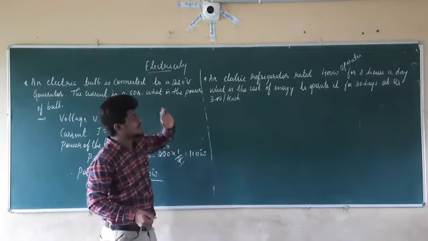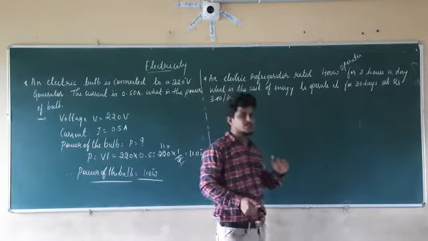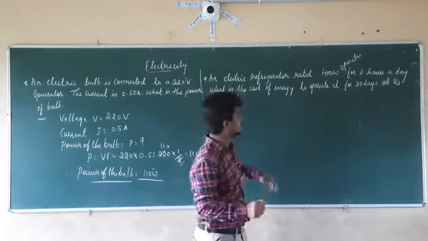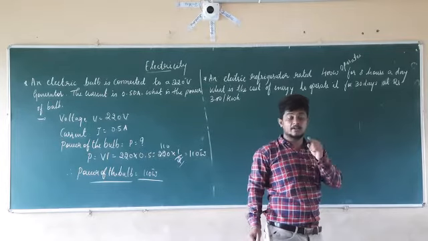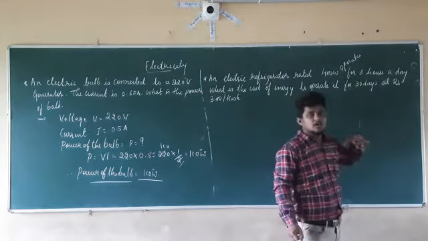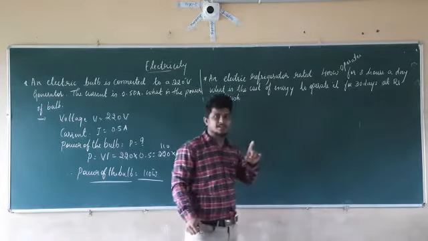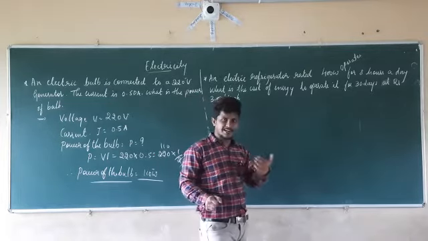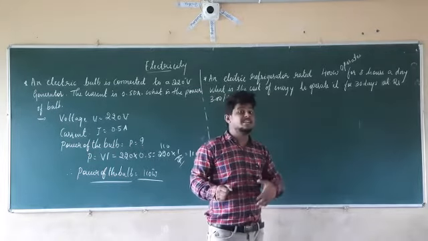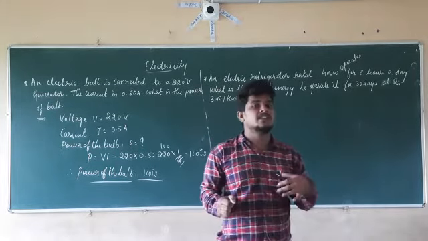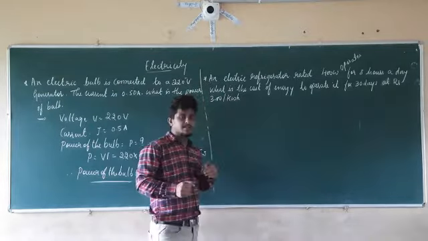In the problem statement they have given the electrical refrigerator which is rated as 400 watt. So what does it mean? It is going to consume 400 joules of energy per second. If it is working for 8 hours a day, so what will be the total rate if it is working for 30 days and the rate for 1 kilowatt hour is equal to 3 rupees. So we have to calculate the current bill of this electrical refrigerator, which is working 8 hours a day and continuously working for 30 days. So we are going to calculate the total current bill here.